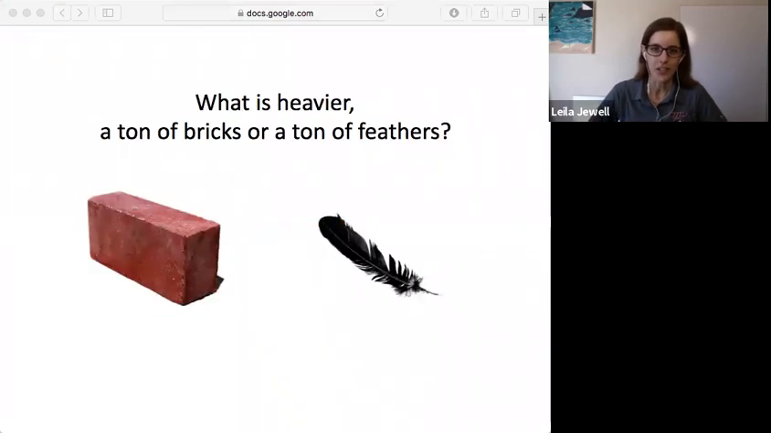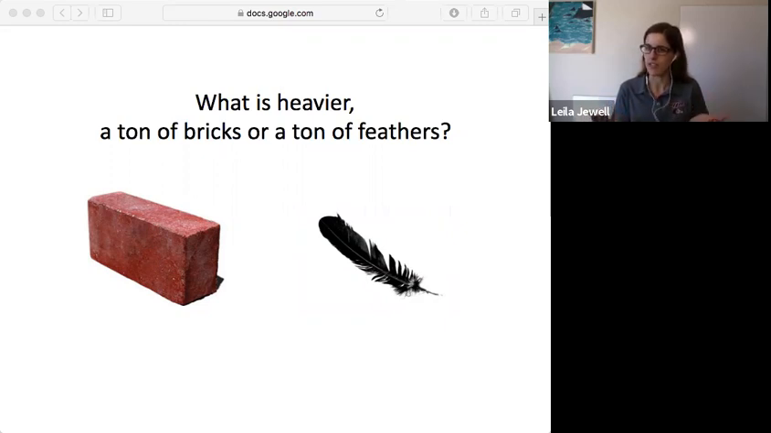So this is a classic question. What's heavier, a ton of bricks or a ton of feathers? And you might be tempted to say the bricks, right? Especially with this image of a single brick and a feather, where a single brick is definitely heavier than a feather. But if you have a ton of each, they actually weigh the same.